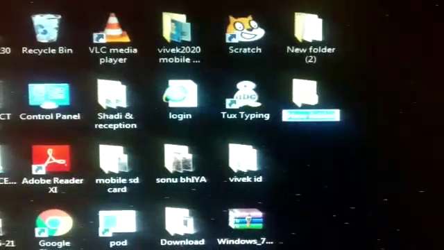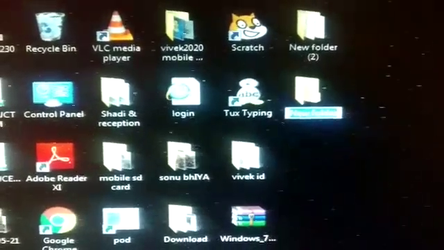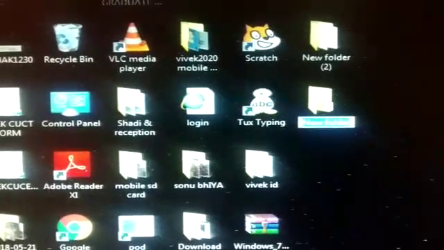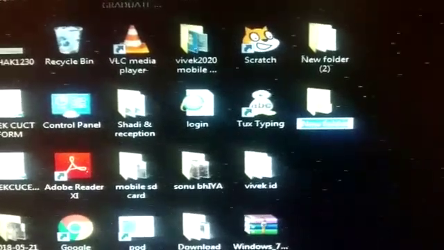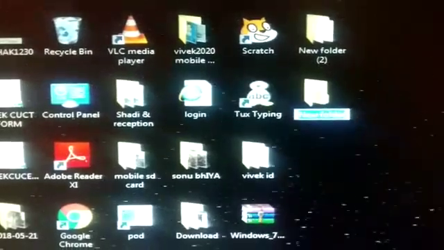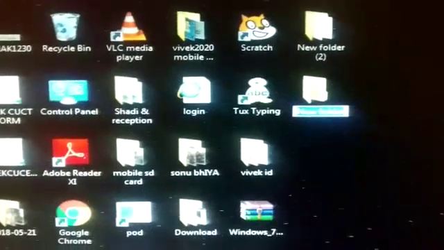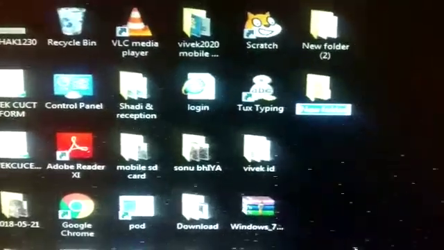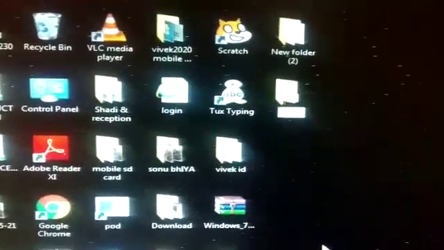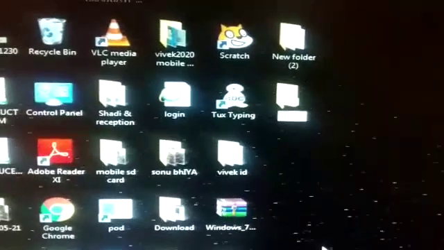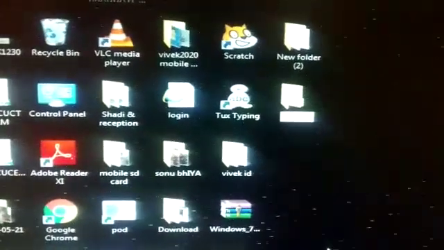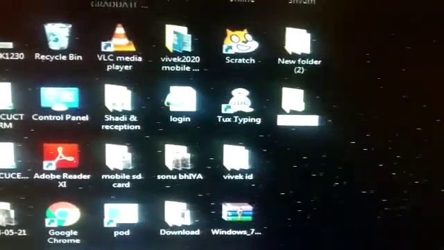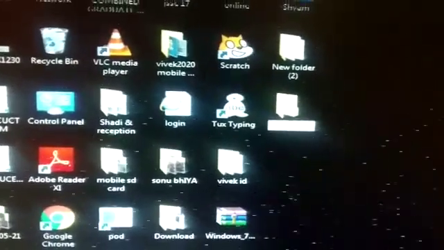Students, when you click on Rename, it comes like this. Now New folder is written. You can type from the keyboard. With the help of the keyboard you may give a name to your folder. Now I'm going to give the folder the name Class 6 file.